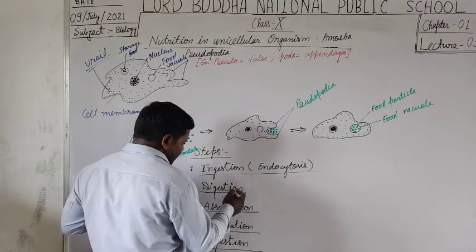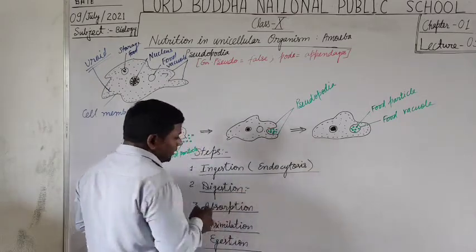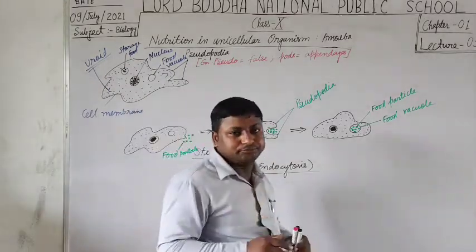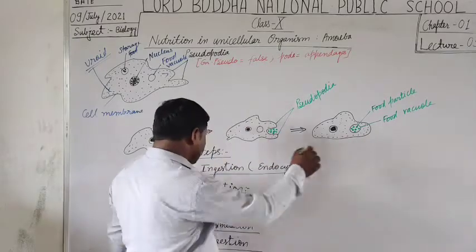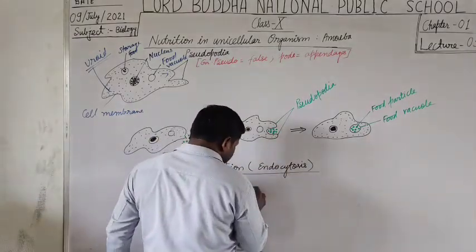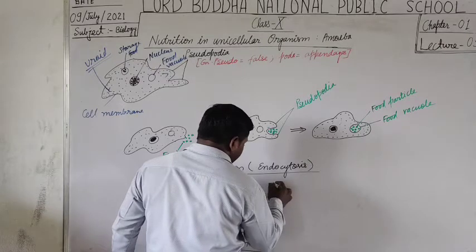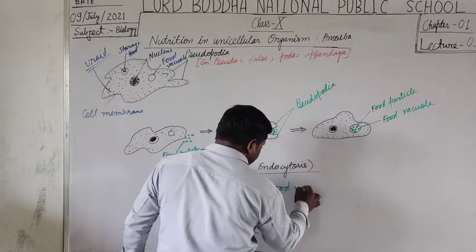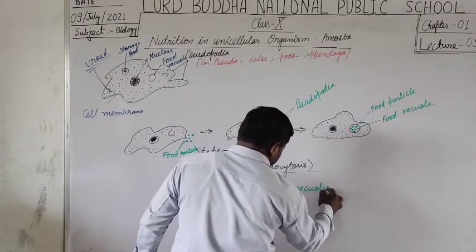Now students, digestion. The captured food is packed inside the food vacuoles.